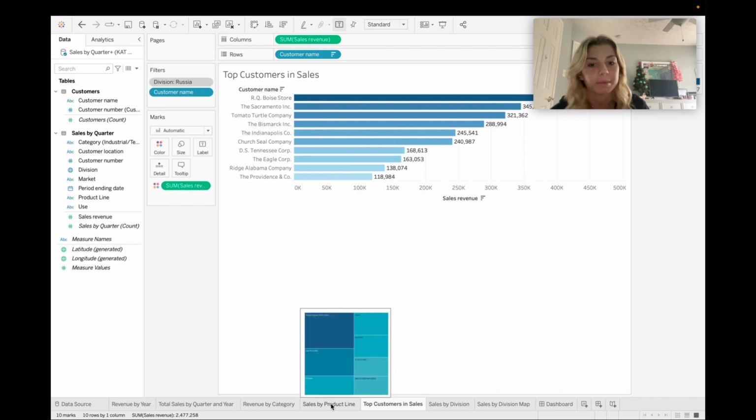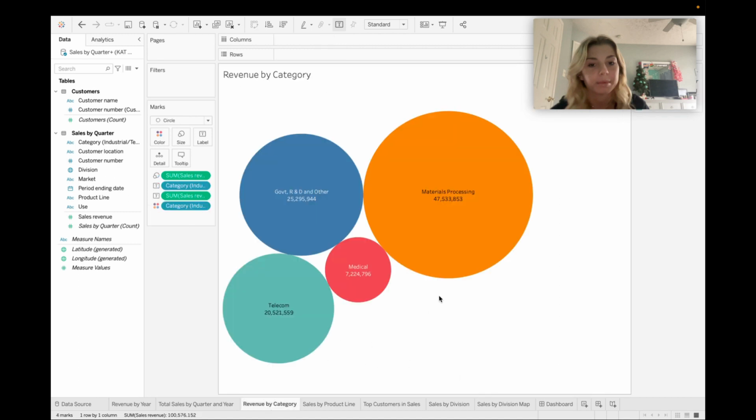Then we were asked in 2021 which materials processing category stood out as the top line for Germany. And to find this, you're going to go back to the revenue by category, and you can see that materials processing was by far the biggest category for all of the countries.